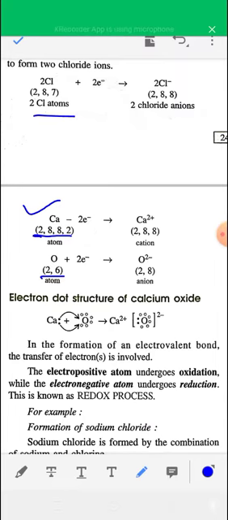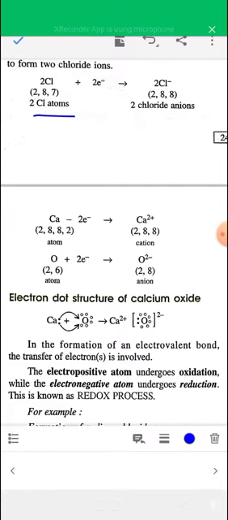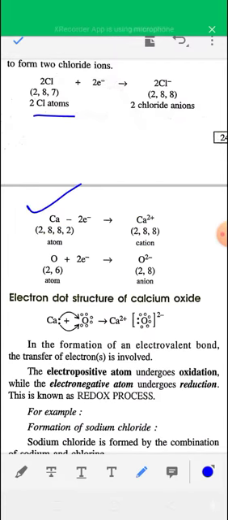So calcium loses these 2 electrons to become stable and form Ca2+, which is stable due to the stable electronic configuration of noble gas argon. So calcium forms the calcium 2+ ion easily for a more stable electronic configuration, and oxygen accepts 2 electrons and forms the O2- ion, and O2- is also stable.